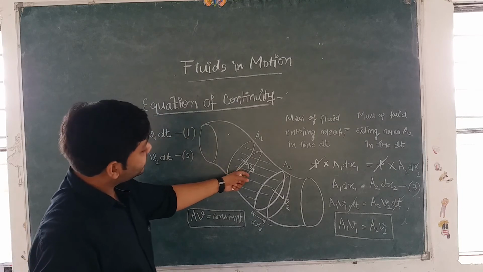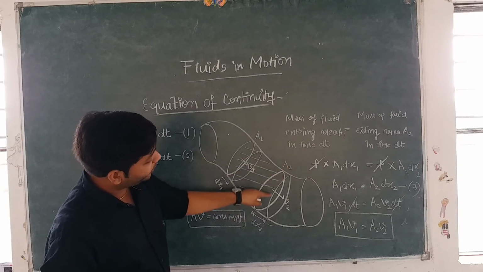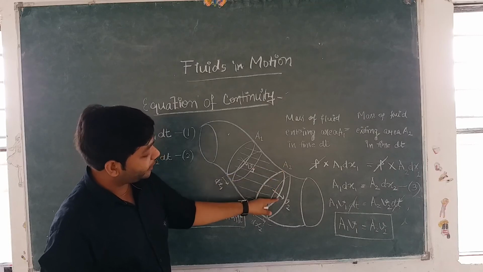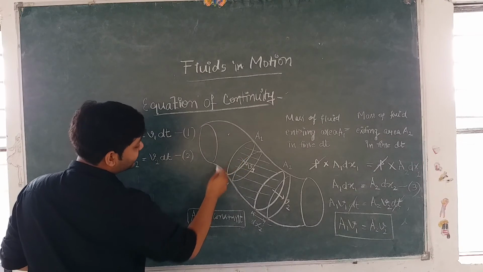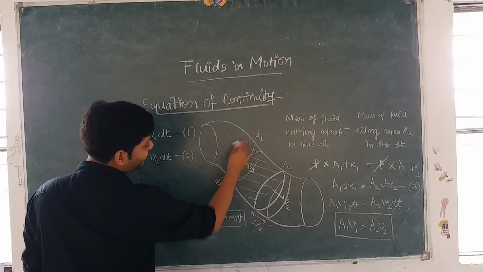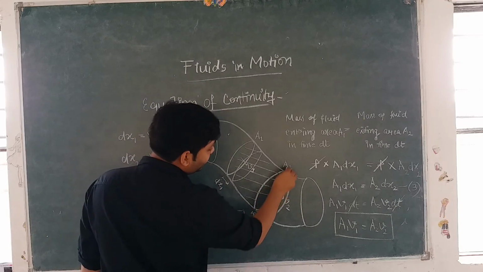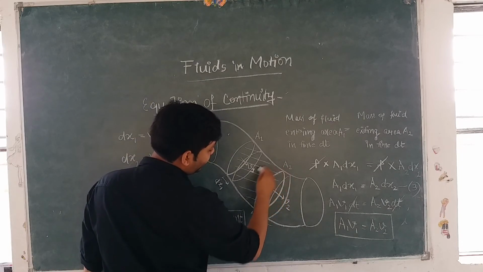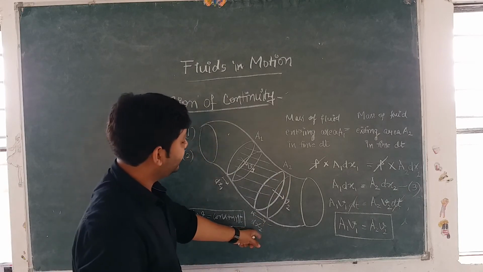The fluid enters this cross-sectional area A1 with velocity V1, and the fluid exits the cross-sectional area A2 with velocity V2. In time dt, the distance covered by the fluid entering the cross-sectional area A1 is dx1, and in time dt, the fluid exiting from area of cross-section A2, let's say the distance covered is dx2.